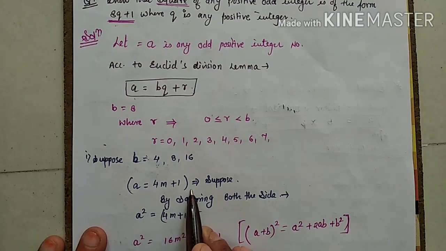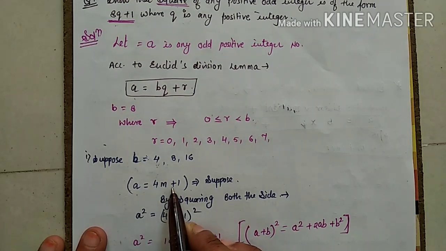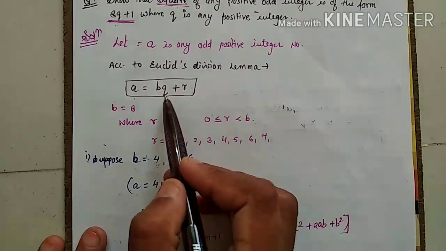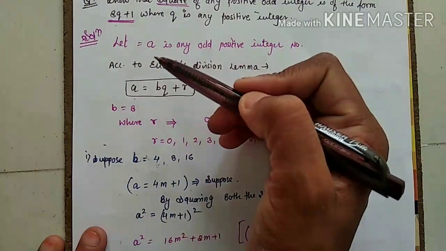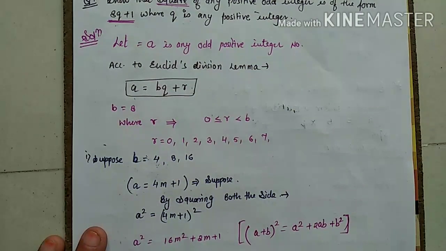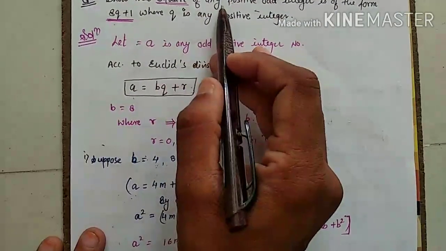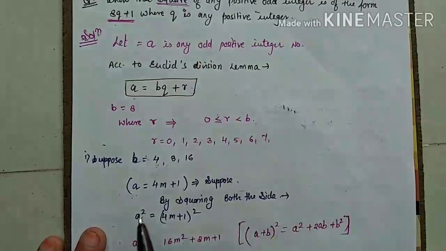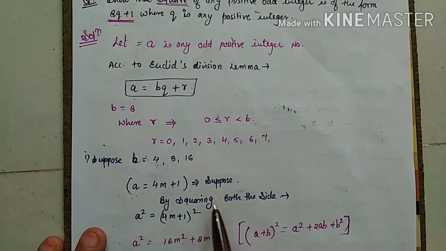Suppose I am assuming a equals to 4m plus 1. Why am I taking m? Because q is already there, and I have to prove the q. So, I will not take a q again to contradict. So, I have taken another variable, a equals to 4m plus 1. After that, the question is saying square any positive integer. So, squaring both sides, a square equals to (4m plus 1) whole square.